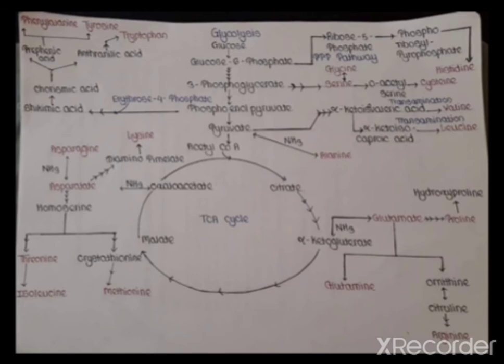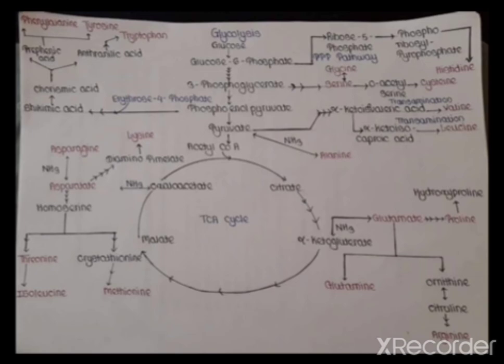Then see here, oxaloacetate of the TCA cycle is converted to aspartate, aspartate is converted to asparagine, then asparagine through different intermediate compounds is converted to diaminopimelate, and finally to lysine.